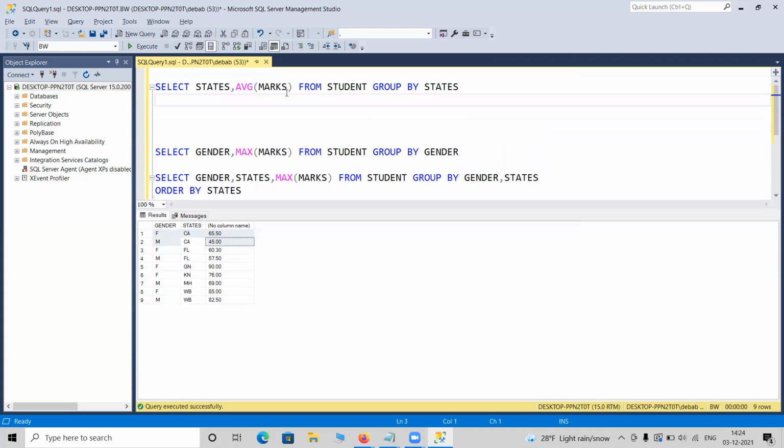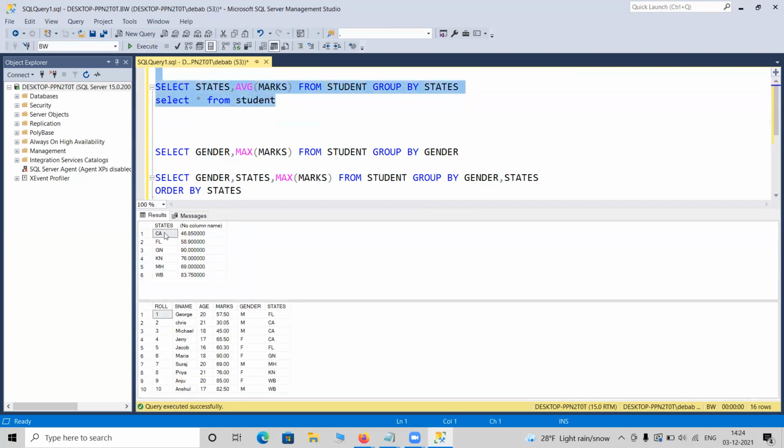Select average marks from student group by state. Means I need the average marks for each state. And let me also display the student table. What is there in the student table? So if I run, take a look.